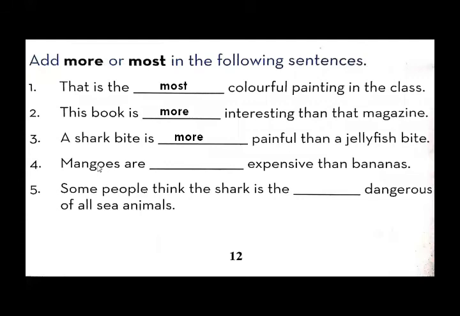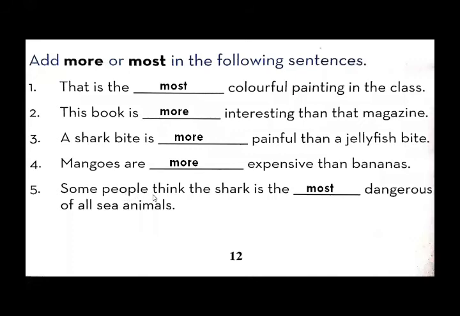The fourth one is mangoes are dash expensive than bananas. I'm comparing mangoes to bananas. So what should I write over here? More or most? Yes, very good. I'll write the word more. Mangoes are more expensive than bananas. Here the answer had already shown.